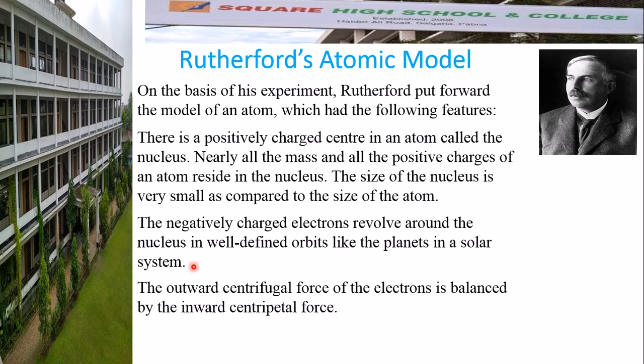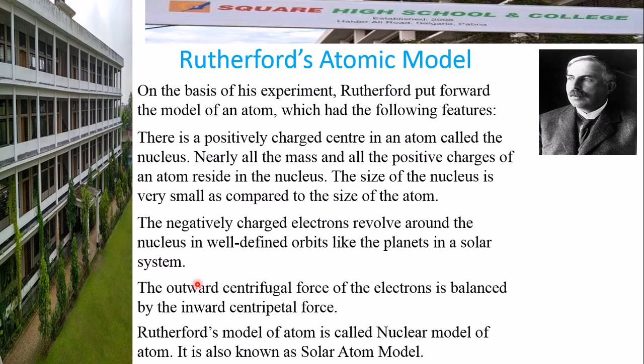Electrons have centrifugal force, and this centrifugal force is balanced by the inward centripetal force, because in the center there is the nucleus, which is positively charged, and the electron is negatively charged. So they have an attraction force that is called centripetal force. So the centrifugal force of the electron and the centripetal force are counterbalanced, so the electrons do not move from their position.